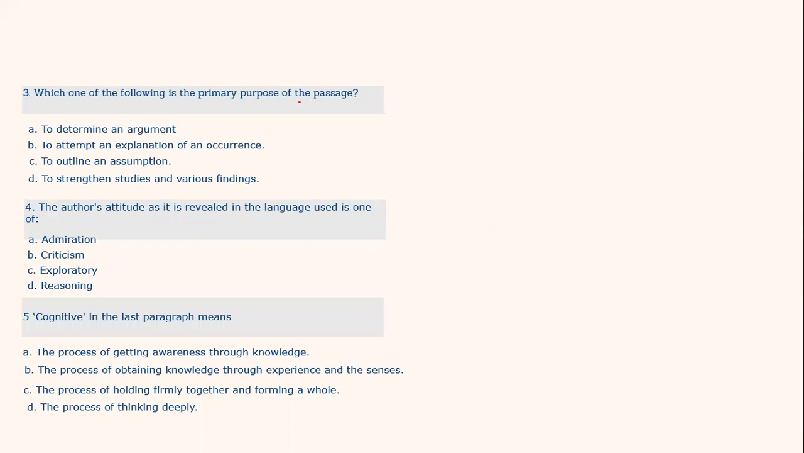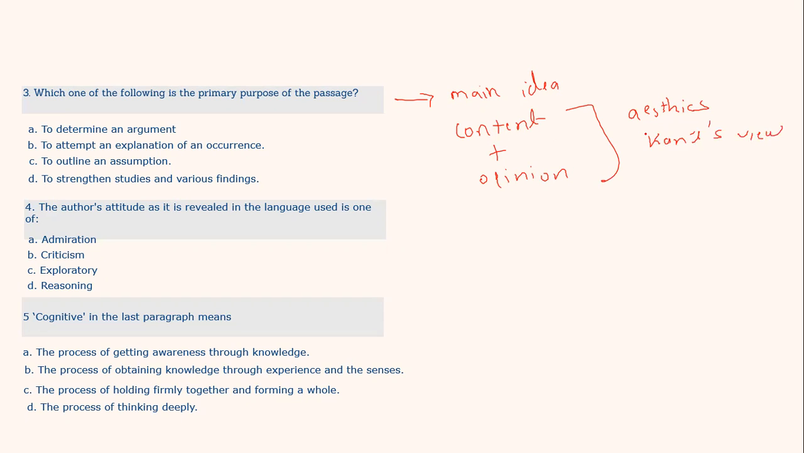Next, which one of the following is the primary purpose of the passage? So what is the primary purpose? Primary purpose is the main idea, and for main idea I will always say what is the content and what is the author's opinion on that content. So the main content is about the theory of aesthetics or beauty, and Kant's view on that, and the author has explained that.